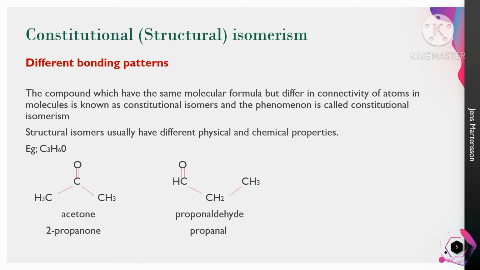See the example of C3H6O. Here this formula can form 2 types of structures. The first structure is called acetone and the second structure is called propanaldehyde. The formula is the same but the connectivity of atoms is different. So this is called structural isomerism.